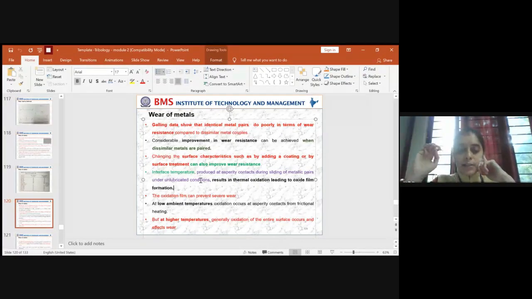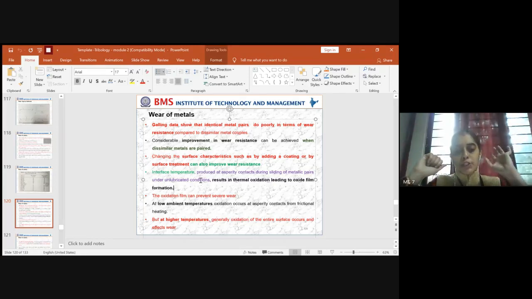Usually, to overcome a high amount of temperature, we use lubricants, right? So this happens in the case of unlubricated condition. If you are using a lubricant, then this temperature aspect will not come into the picture. So under unlubricated condition, this oxide film can prevent severe wear.